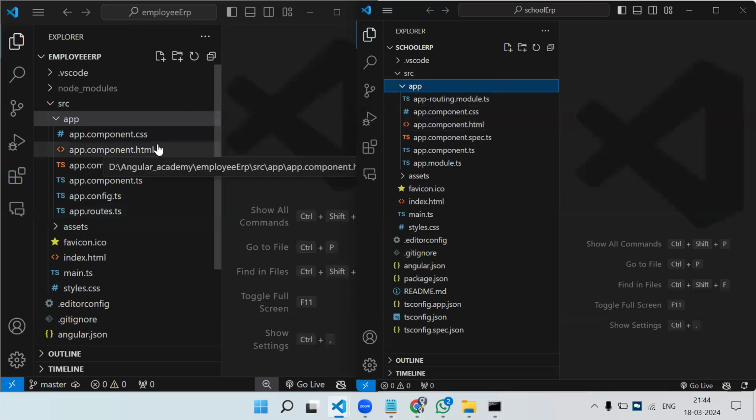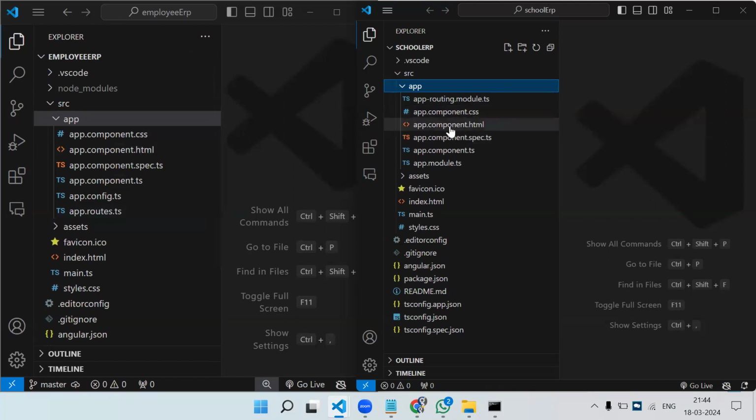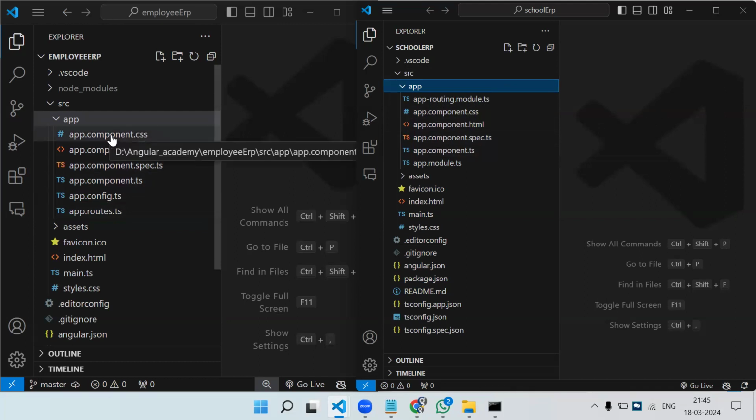After that, four files are there: app.component.css, app.component.html, app.component.spec.ts, and app.component.ts. The same four files are here also. So this is the component. Okay, so what is a component? We will talk about that tomorrow. But for now, we will first try to run the project.